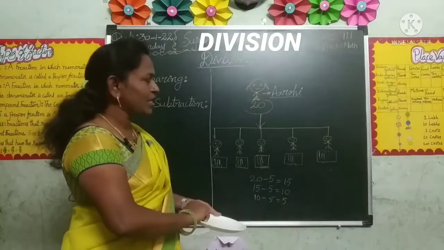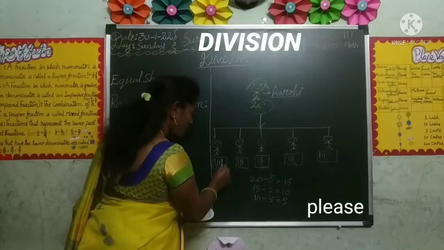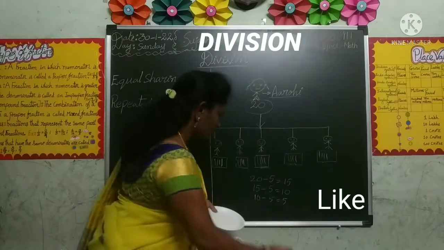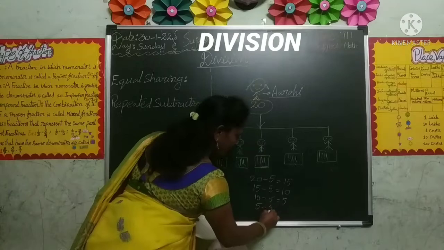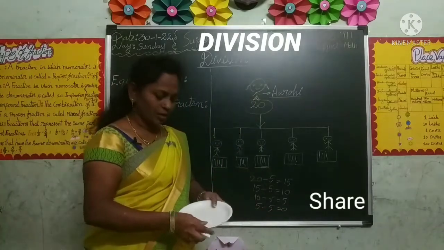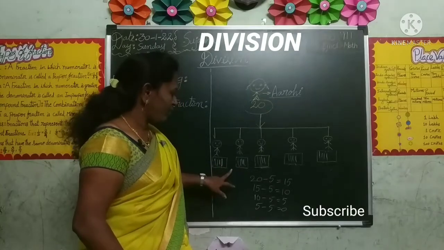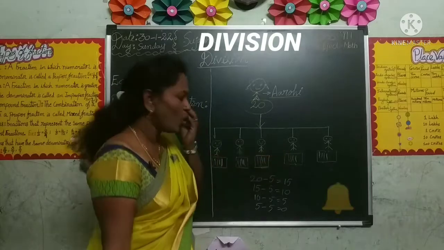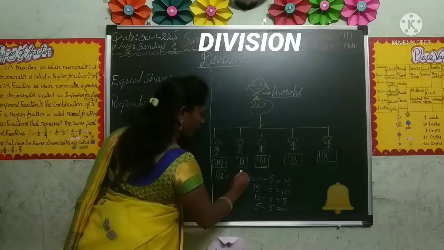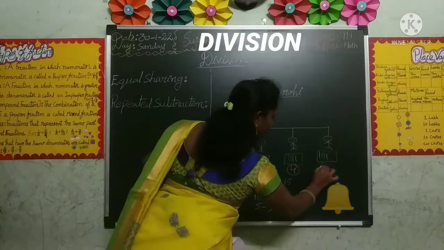Again her mother said, you have to distribute all the chocolates. That's why she again distributes one chocolate to each of them. So 5 minus 5 is 0. She distributed all the chocolates and no chocolates are left with her. Each of her friends got 4 chocolates. 1, 2, 3, 4.